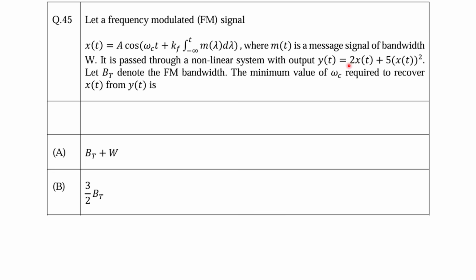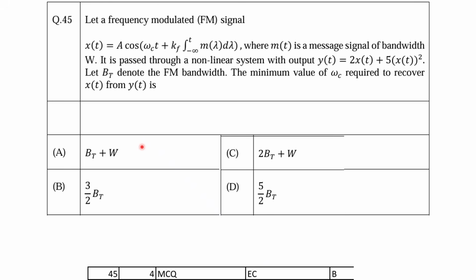So this is your y(t), and now you have to recover the message signal. As per the answer key provided, answer B should be correct, that is twice of B_T by B_T plus W.